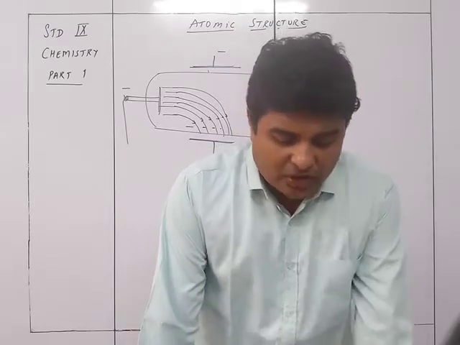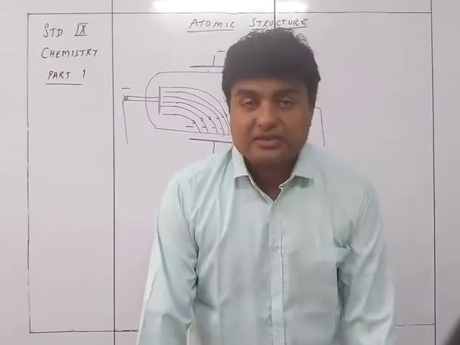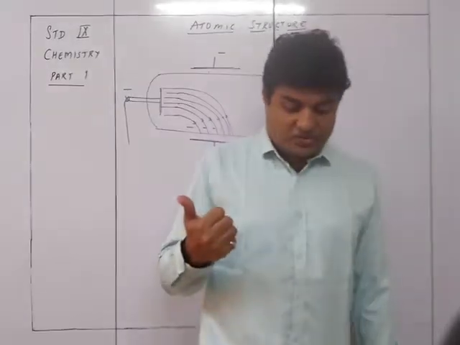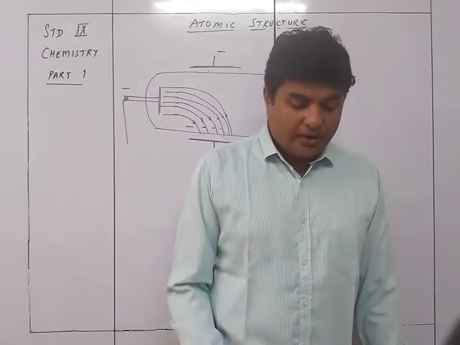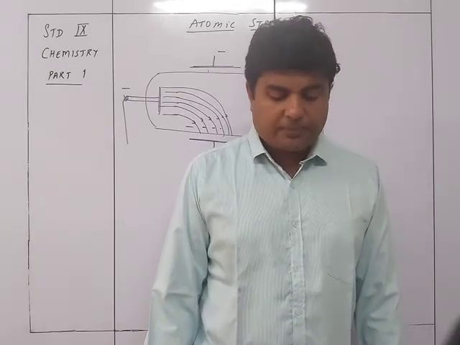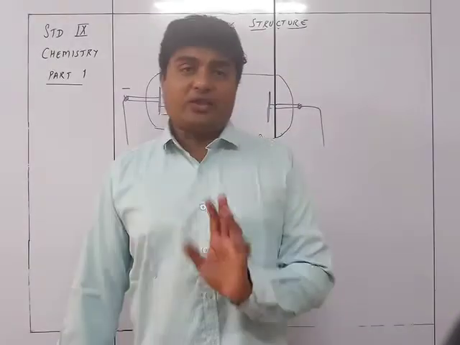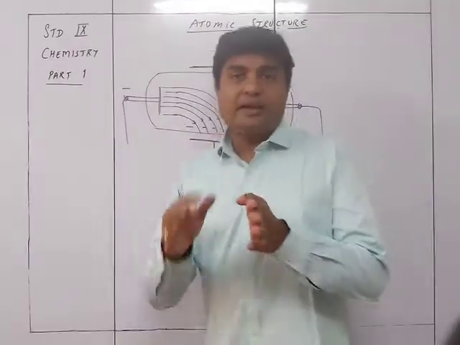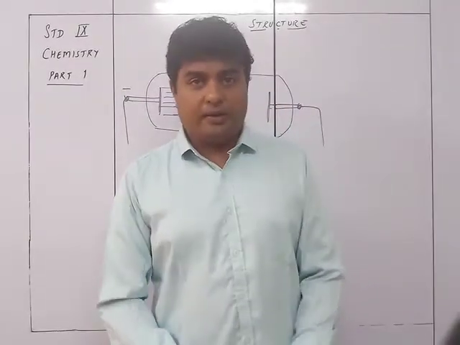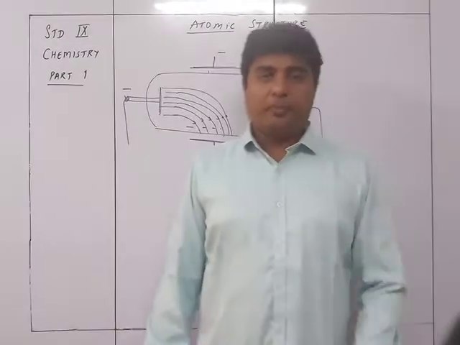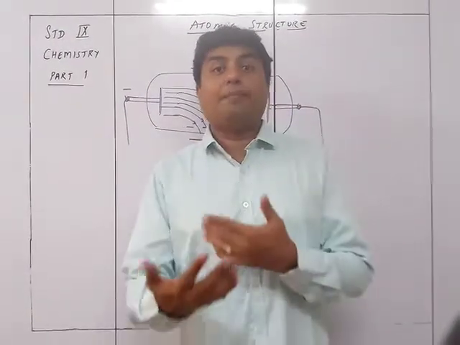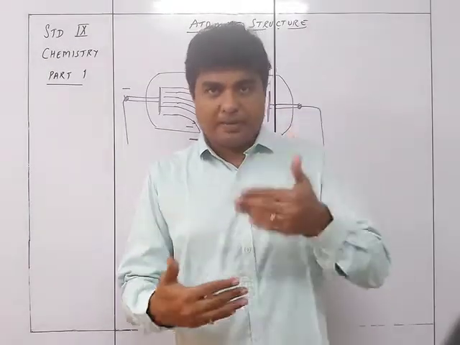He found that the cathode rays had the following characteristics. First, they travel in a straight line from cathode to anode and cast a shadow of an object placed in their path. So if cathode rays were going by and I put an object in between, a shadow of that object was obtained. That means these are not something like light rays; these are particles which are being blocked by that object.